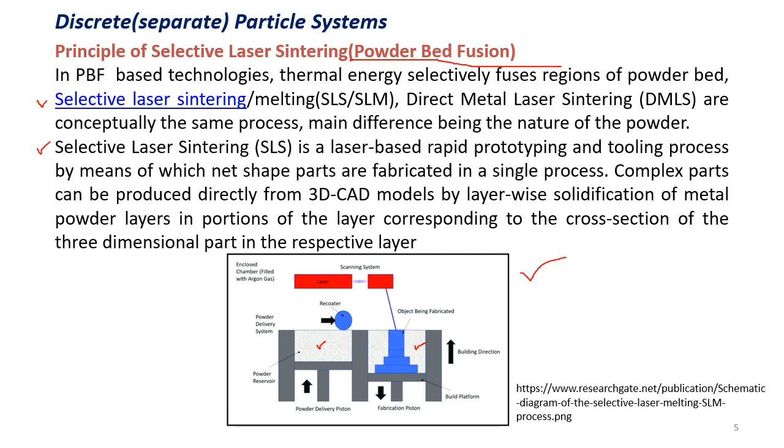The building happens from the bottom to top approach. Complex parts can be produced directly from 3D CAD models by layer wise solidification of metal powders in the portion of the layers corresponding to the cross section of the three-dimensional part. In more detail, we will be learning about this apparatus and process further.